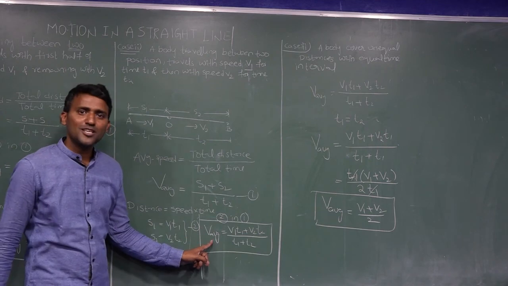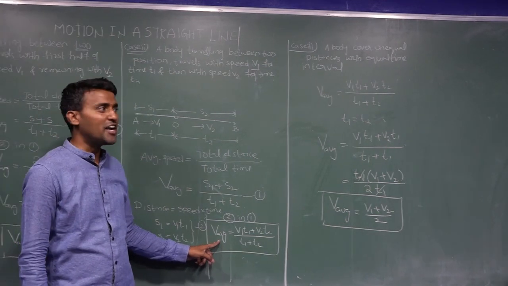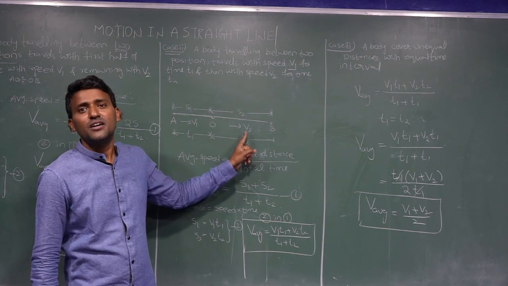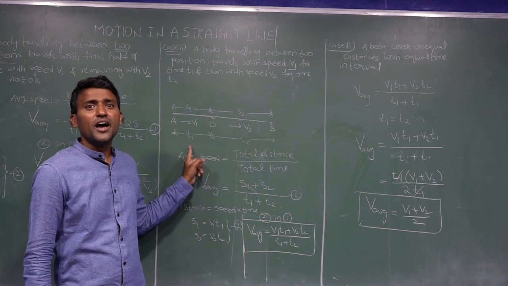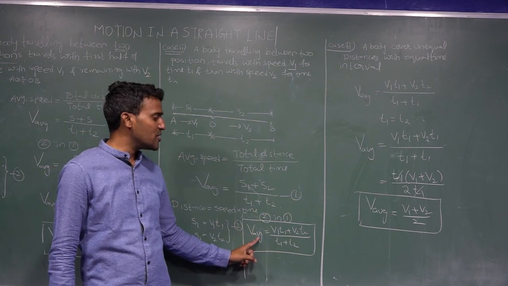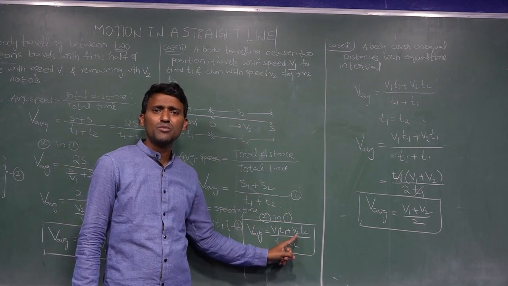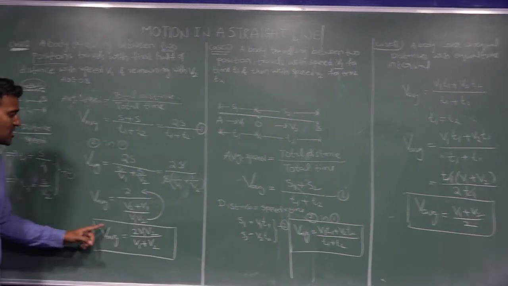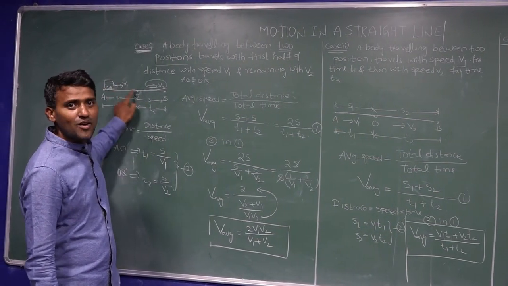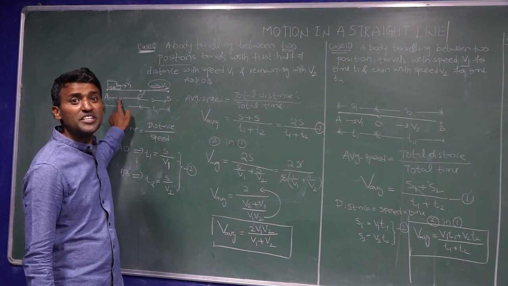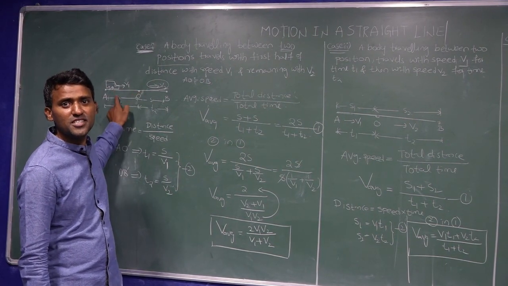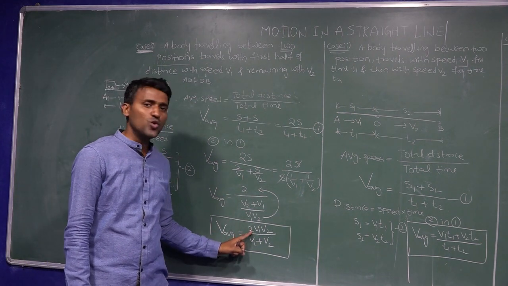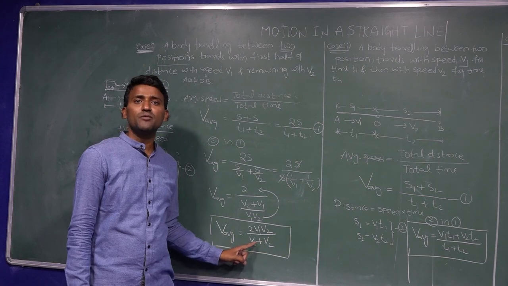This equation, V1 T1 plus V2 T2 divided by T1 plus T2, is for unequal distances with different speeds in unequal intervals of time. And this equation is for equal distances covered with different speeds. At that moment average speed is equal to 2 V1 V2 divided by V1 plus V2.